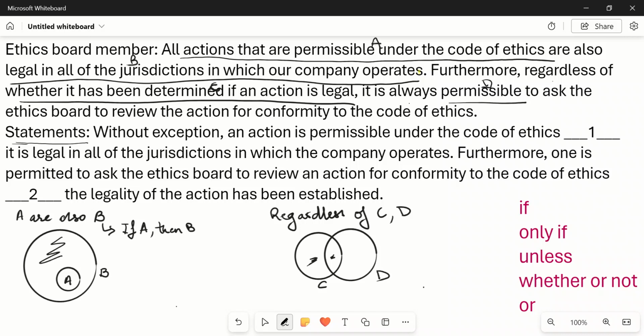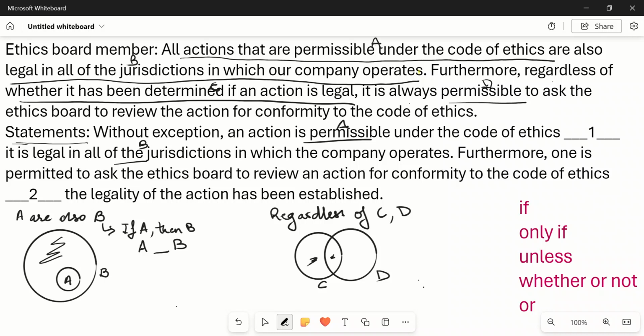Now let's come back to the statement. The statement says, without exception, an action is permissible under the code of ethics, blank, it is legal in all of the jurisdictions in which the company operates. So in case I put these statements as alphabet A and B, it becomes A, dash, B. So it becomes A dash B. Now let's look at the options.